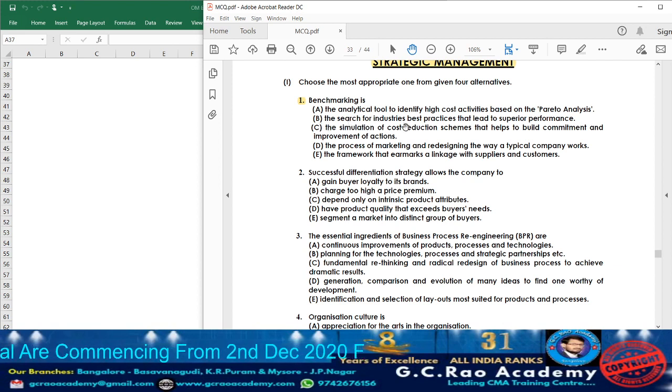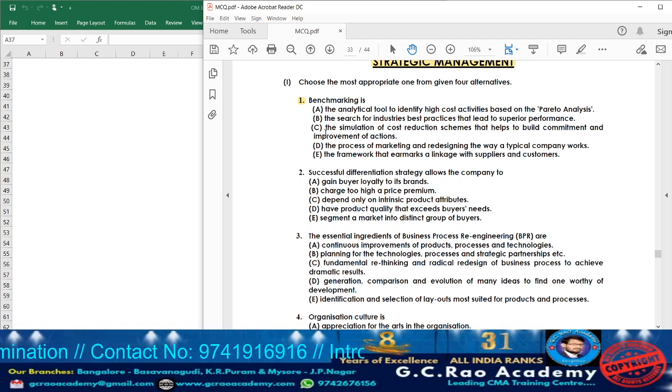What they are telling? The search for industries best practices that lead to superior performance. See, in benchmarking, what they are going to do? They are going to compare with that of the another industries which will be adopting the best practices so that they can improve the performance. That is, we are going to call it as benchmarking. See, option B is very near, but let us check the other options also. See here, five options are given, A, B, C, D, E.